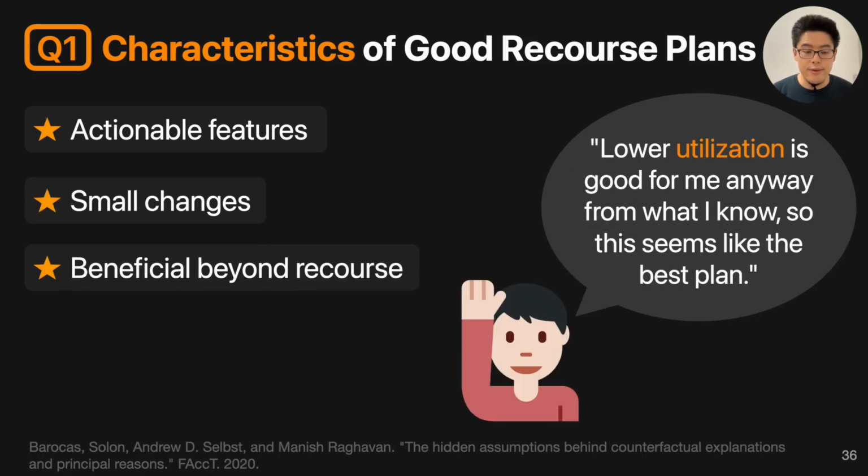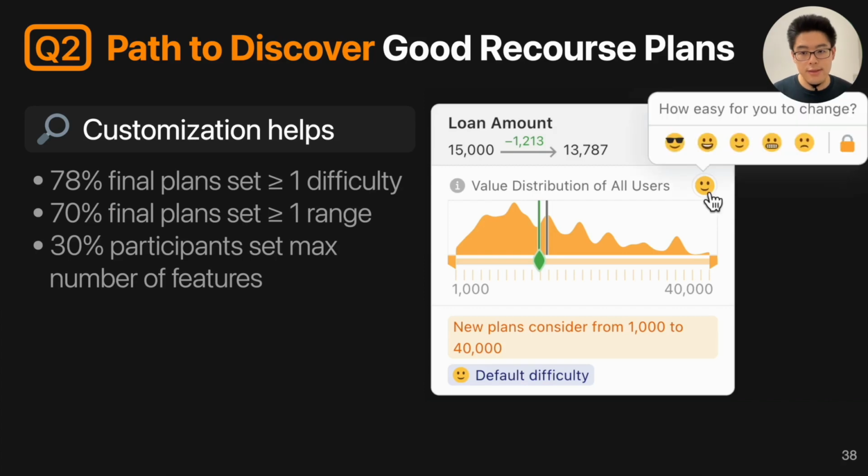And also we found that users prefer plans that are beneficial beyond the recourse goals. So for example, one participant wrote, lower utilization is good for me anyway for what I know, so this seems like a best plan. And next, we want to discover the path.